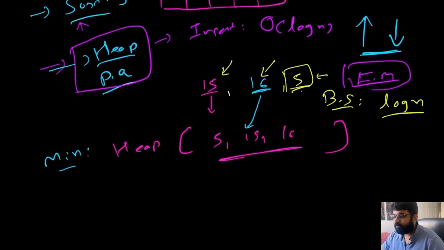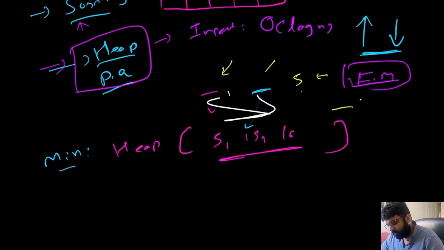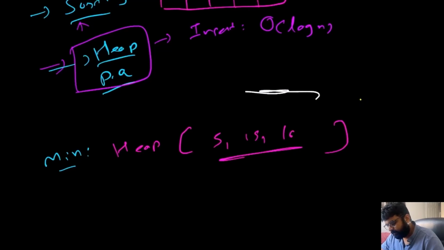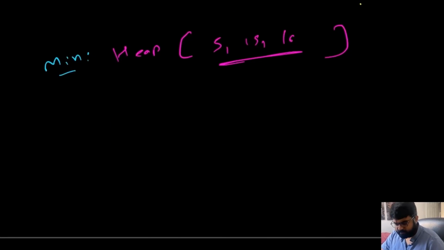Because of this property, there is this log n time penalty that we have to pay. But this log n is actually much better than n log n because we are only doing it once. So that is the trade-off. I hope I was able to explain how a heap works. Once we have that sorted, let's see if this makes any improvement to our problem. Well, of course, it is going to make significant improvements to our problem.